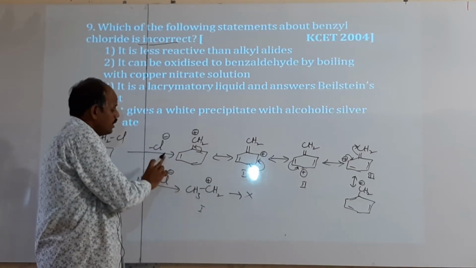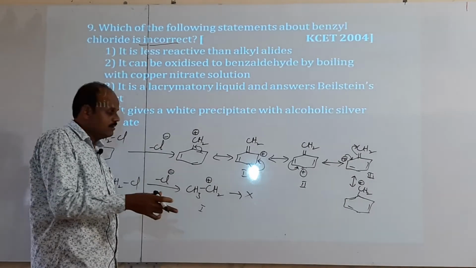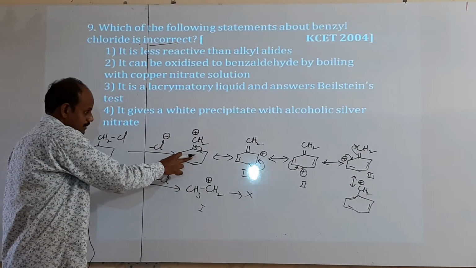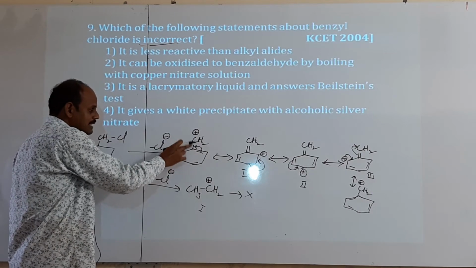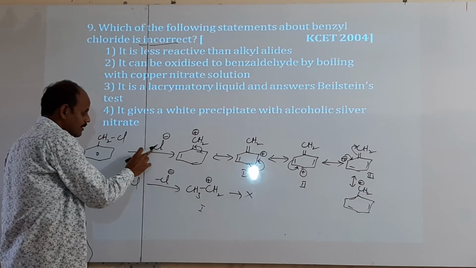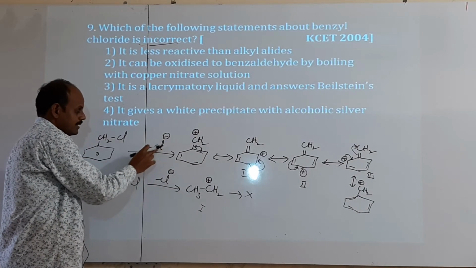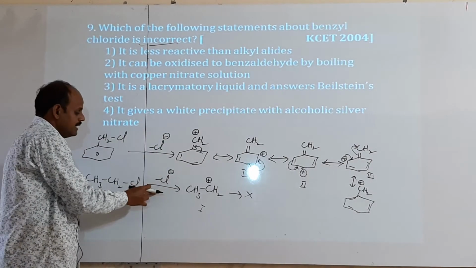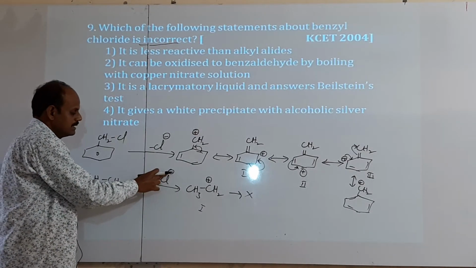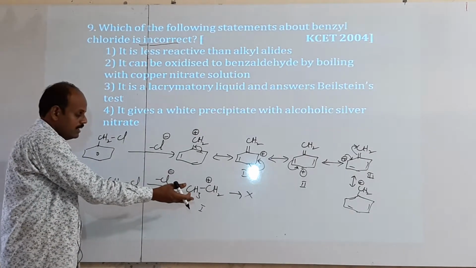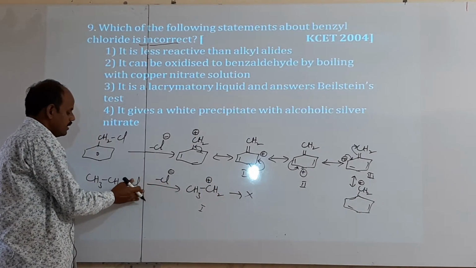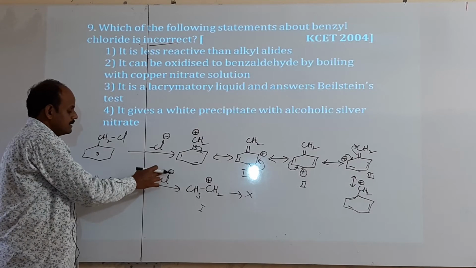All molecules are trying to get stability. Thus this molecule tries to get stability by forming the benzyl carbocation when it loses the Cl minus ion. But is there any use in the case of an alkyl halide losing Cl minus? No use, it cannot form resonance structures, so it does not lose Cl minus easily.